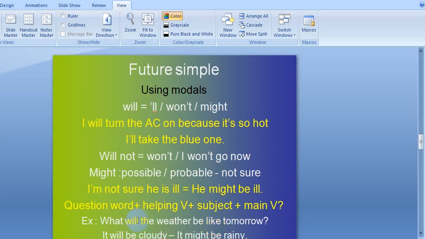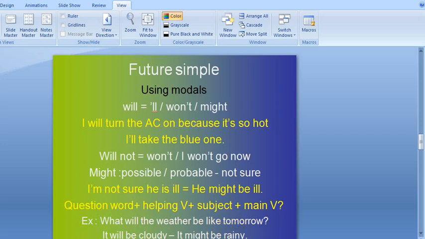Right? So, what will the weather be like tomorrow? This is how to make a question using will. So, question word, then will, which is a modal or helping verb, the subject, the main verb, and then the complement. If there is a complement, no problem.